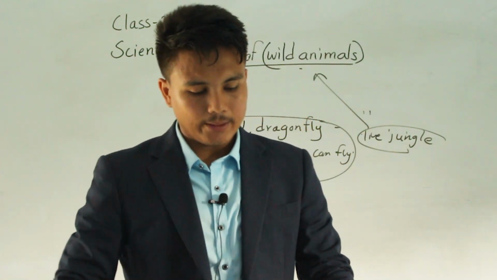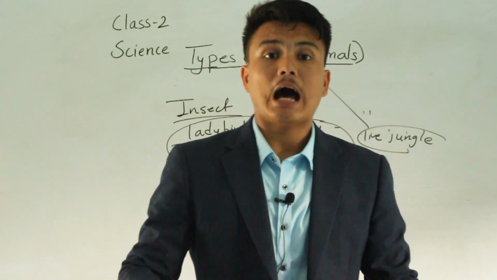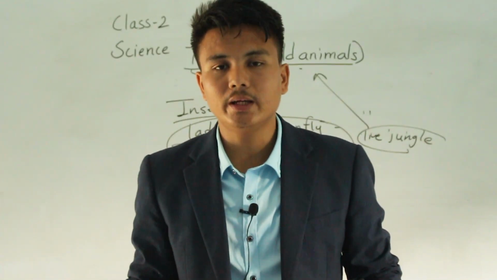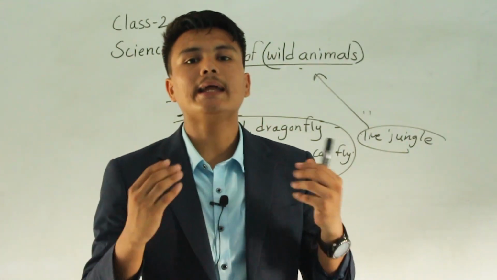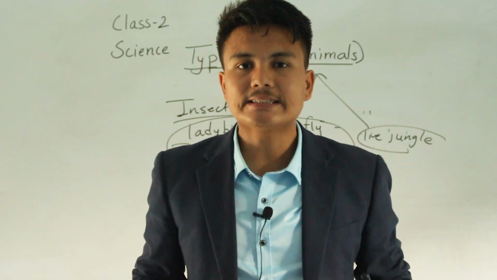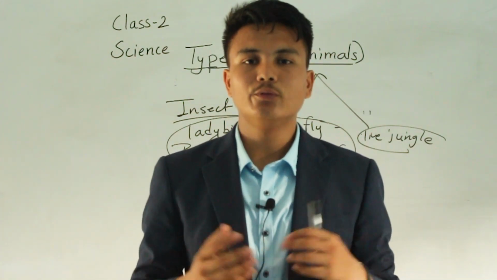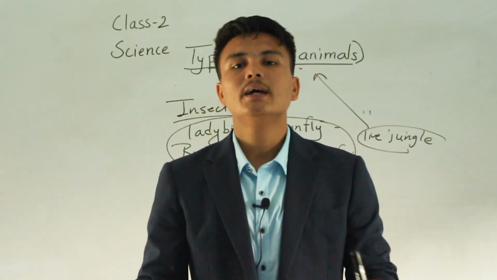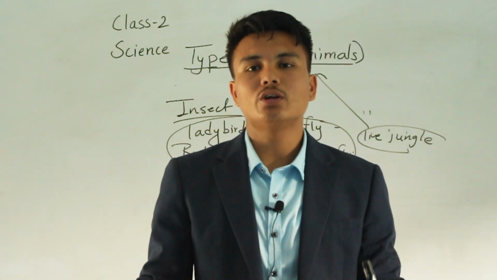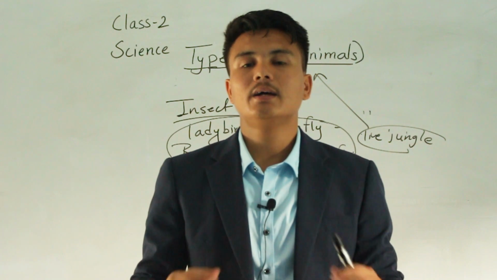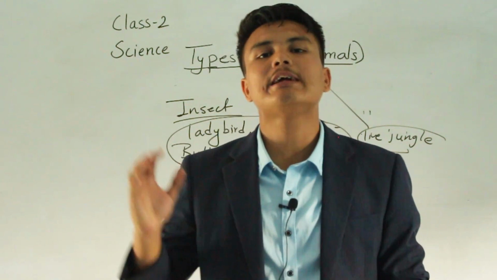So we are going to learn about the movements of animals: how animals move from one place to another and why they move. Basically, why do animals move? Do you know that? If not, then let's learn. They move in search of food, and to protect themselves from other enemies.